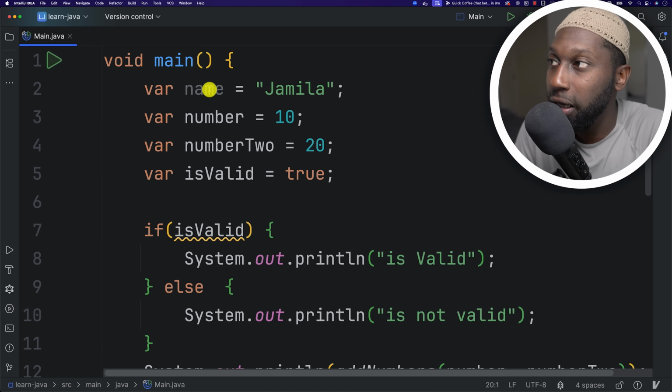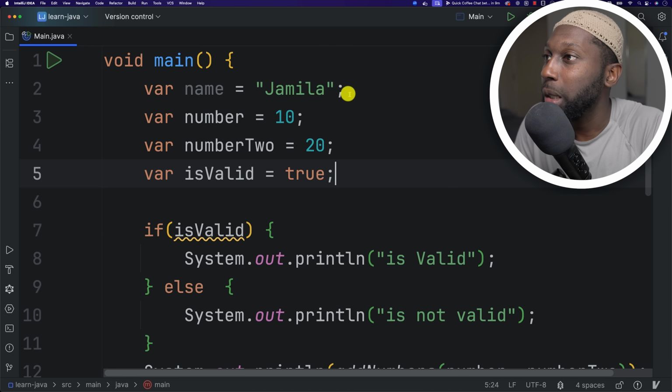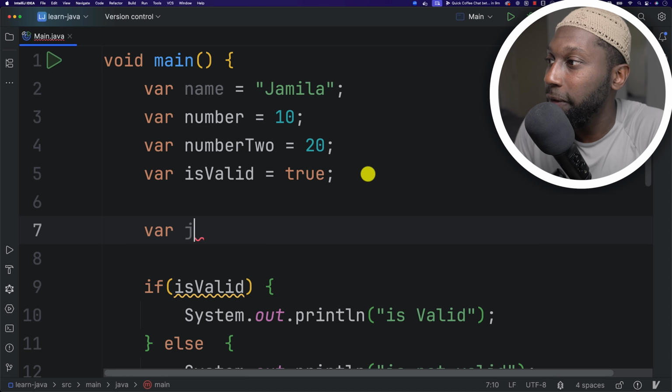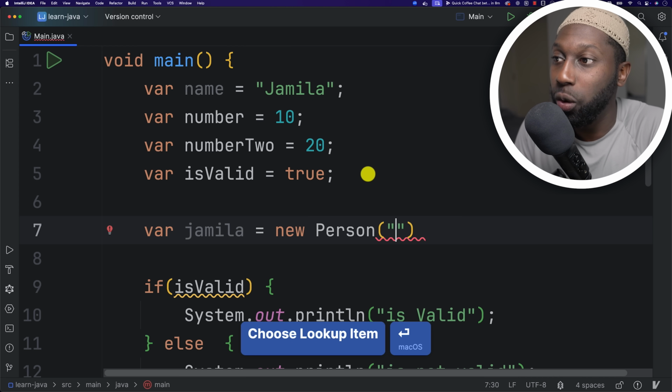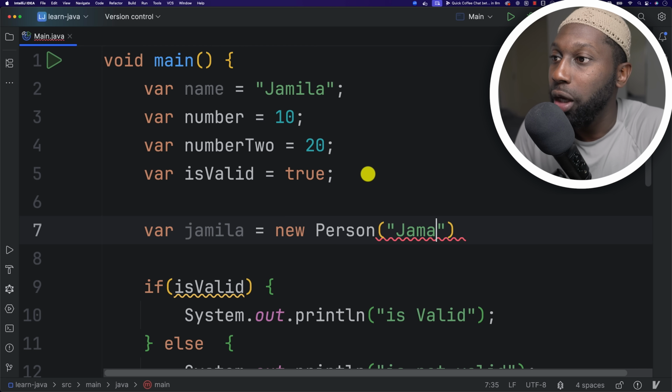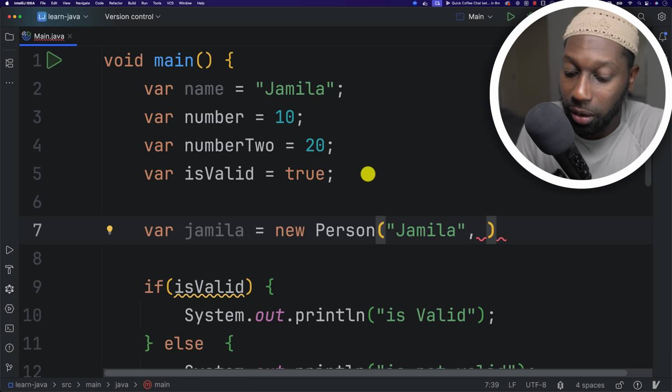Now you have Jamila in here, and Jamila is just a name, right? Now if you want to create a person, a real person, and this is the object in here, I can say var and then j for Jamila, equals new Person. And then here I need to pass the actual name for Jamila. So I'm going to say Jamila, and then comma, and then the age. So here I'm going to say 20, for example. Now this is a person. So this is the real person.